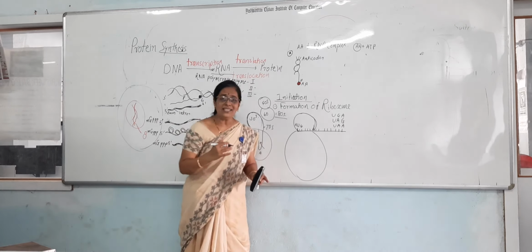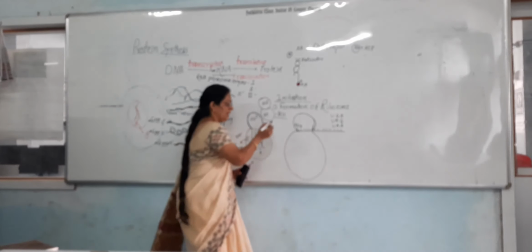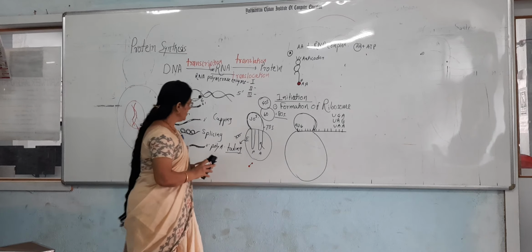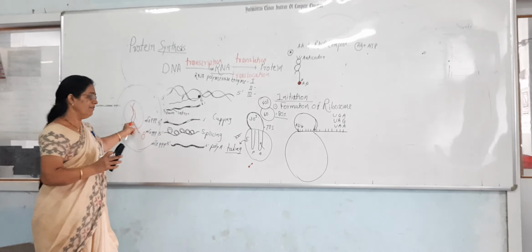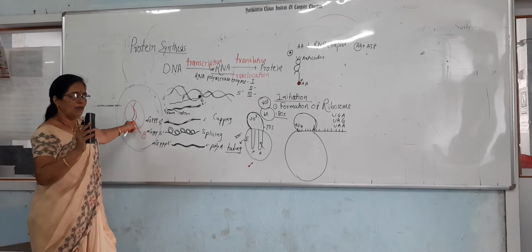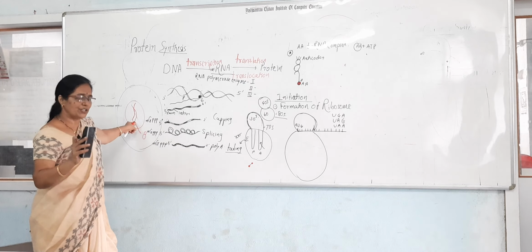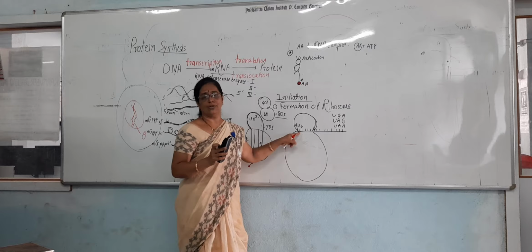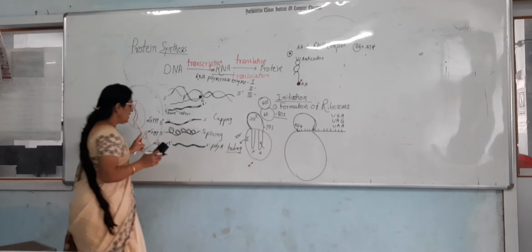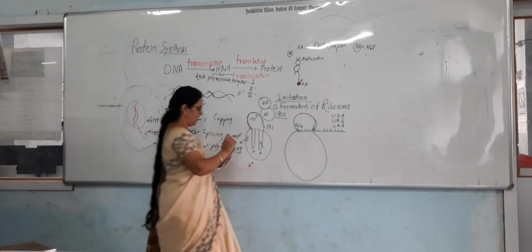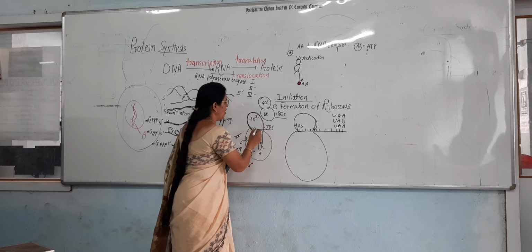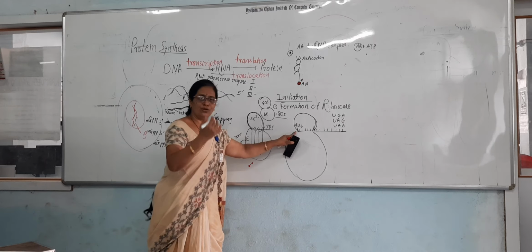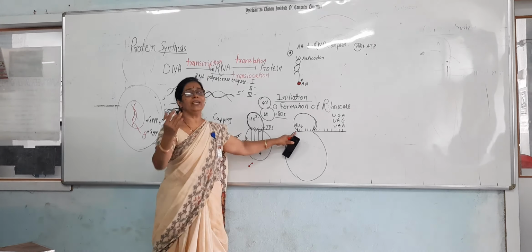AUG codes for methionine, and the messenger RNA, which is synthesized by the DNA, binds on that ribosome. Whatever protein is required, such a message is given on that messenger RNA, and such messenger RNA binds on that ribosome. Then the messenger RNA binds with the help of ribosomal RNA, and tRNA translates the message present on the messenger RNA, as well as brings the amino acids.